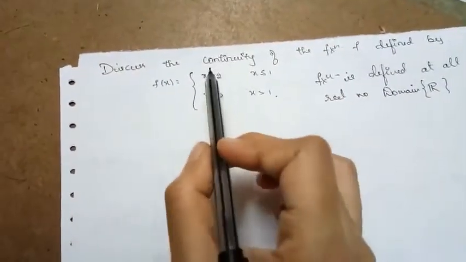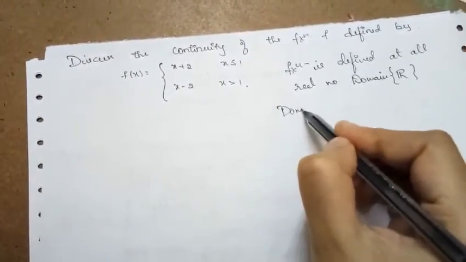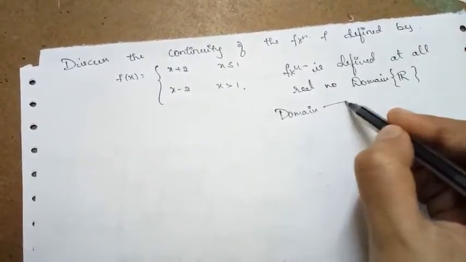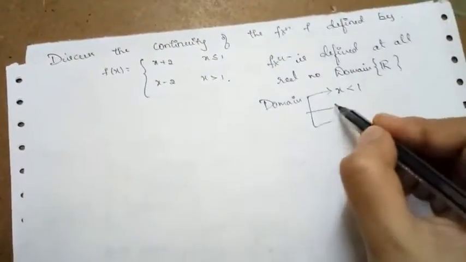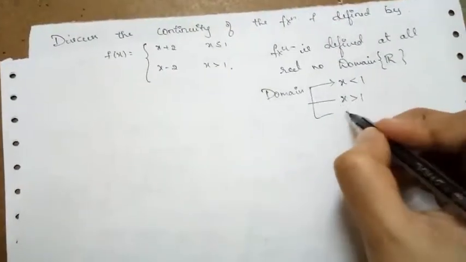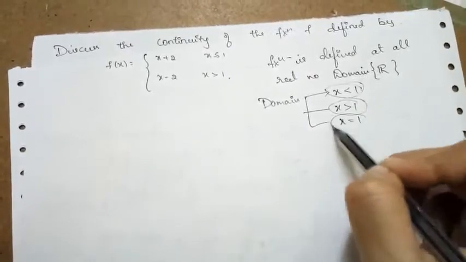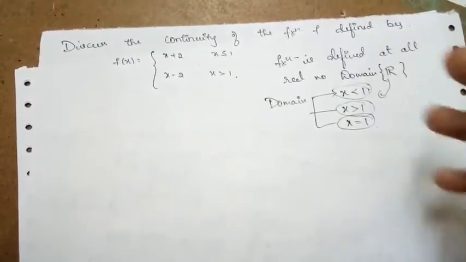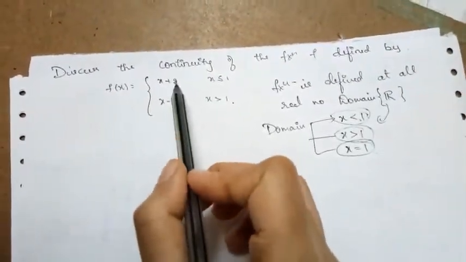Again they have said to discuss the continuity of the function. So clearly, if I split the domain of the function, I can split the domain into 3 parts here. The first part is when x is less than 1. This is one part, okay? And another part is when x is greater than 1. Another part is when x is equal to 1. So these are the 3 parts if I split the whole domain, the set of real numbers, into 3 parts. In all the 3 parts the function is defined. When x is strictly less than 1, at that time the function is x plus 2.